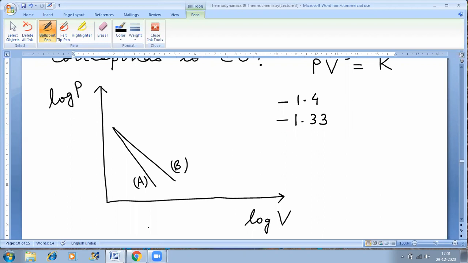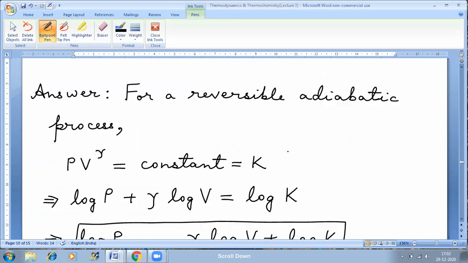Sure? So that means A has a more negative slope. That's what you're trying to say. So A has a more negative slope than B. Yes, correct. That means minus 1.4 must be the slope for A and minus 1.33 must be the slope for B. So I can say that A is for carbon monoxide and B is for methane.